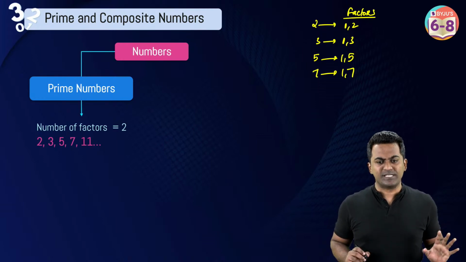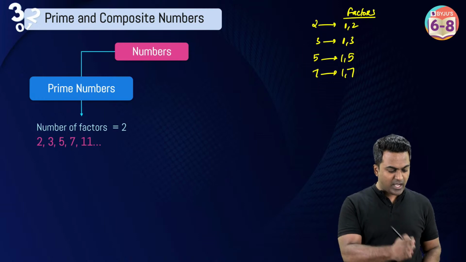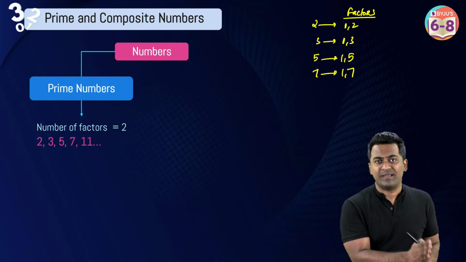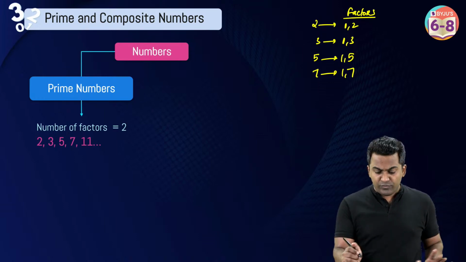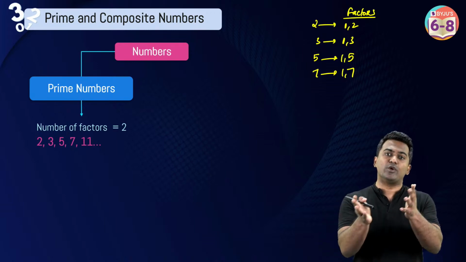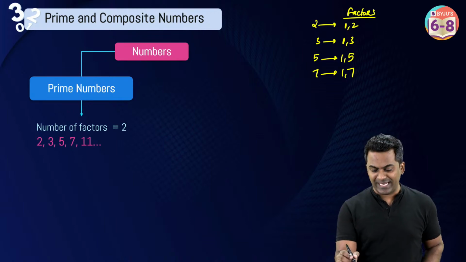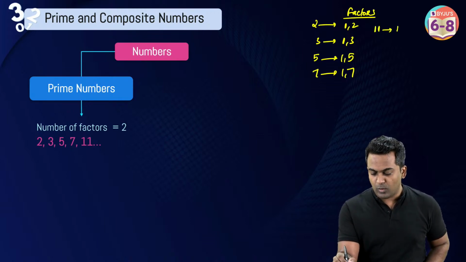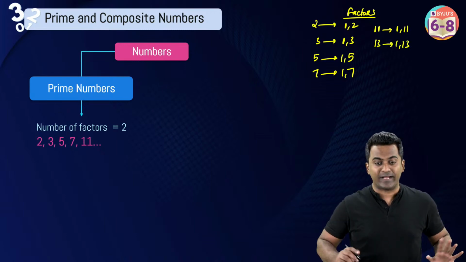Yes. So numbers which have only two factors, they are going to be your prime numbers. Okay, they have only two factors. One, which is anyways a factor for any number. The next factor is going to be the number itself. Like 11 is also a good example. 1 comma 11, just two factors. 13, 1 comma 13, just two factors.